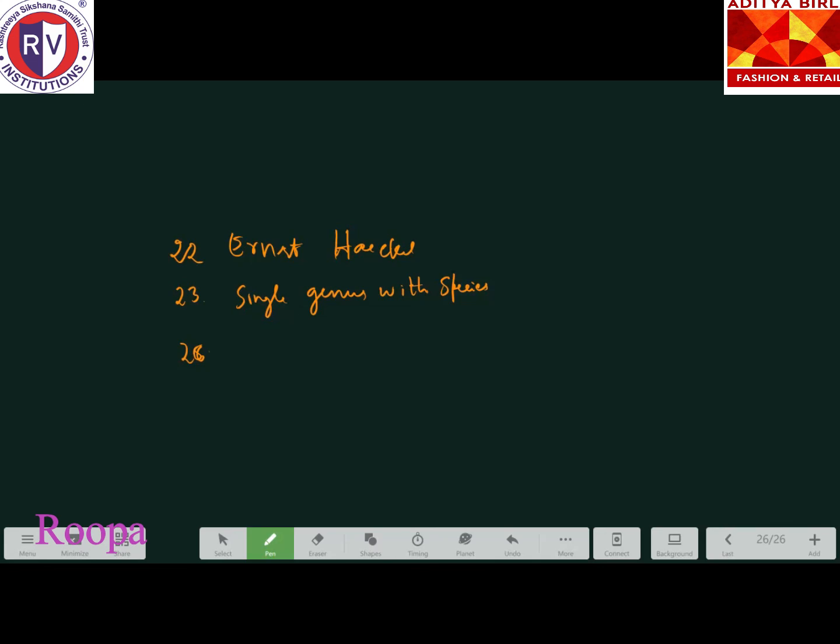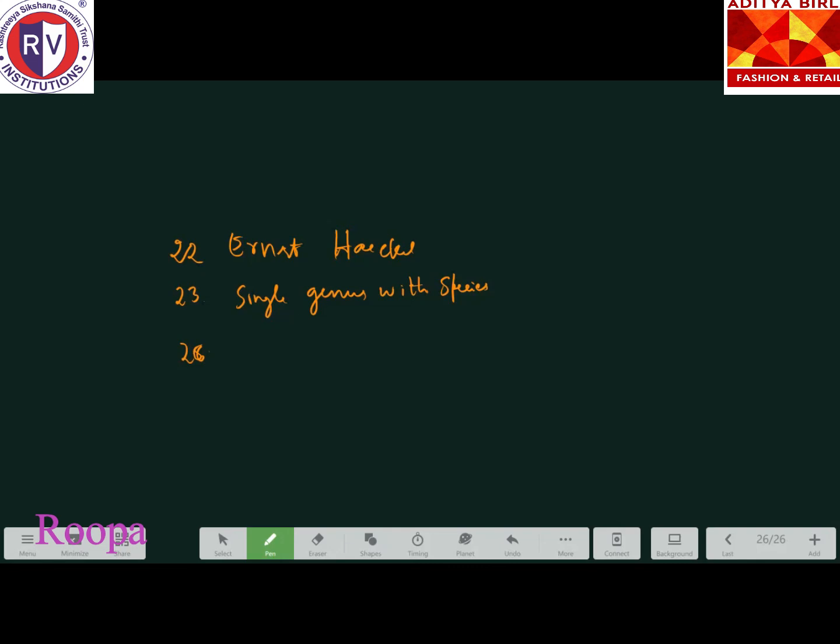Remember, you have come across this during cell division: cytokinesis and karyokinesis, right? Kinesis refers to the division. Cytokinesis refers to the division of cytoplasm, whereas karyokinesis is the division of the nucleus. Here the arrangement of chromosomes they have asked, the interrelationship between taxa on the basis of number and type of arrangement of chromosomes. So the answer for this is karyotaxonomy. 26 is karyotaxonomy.